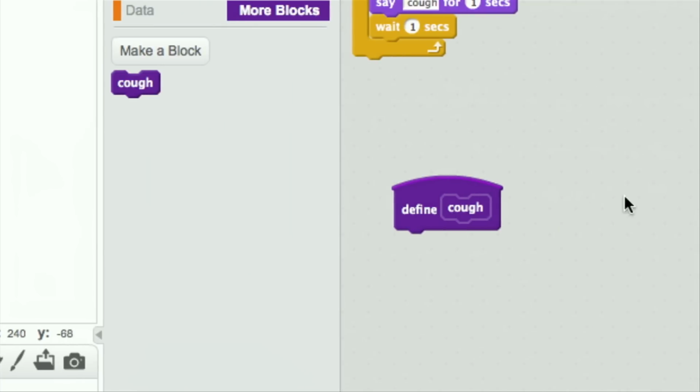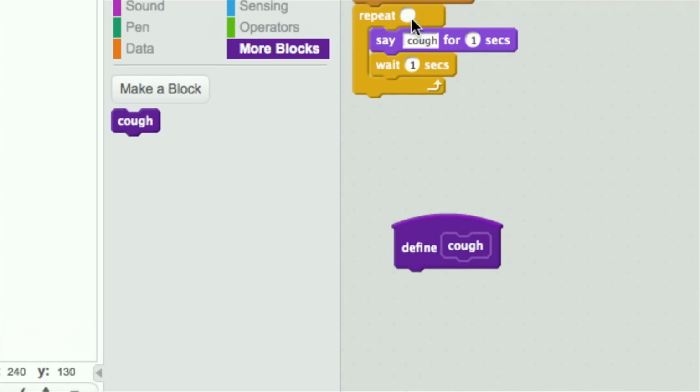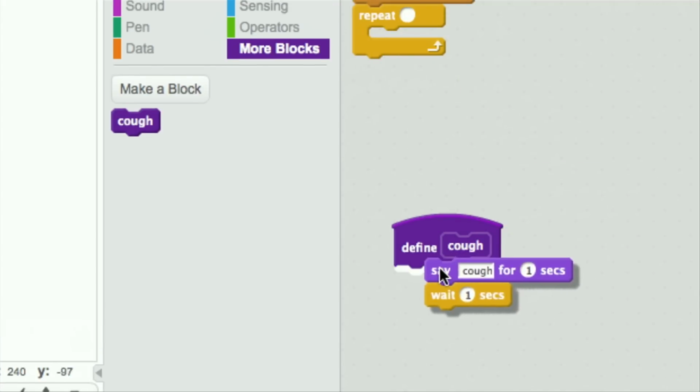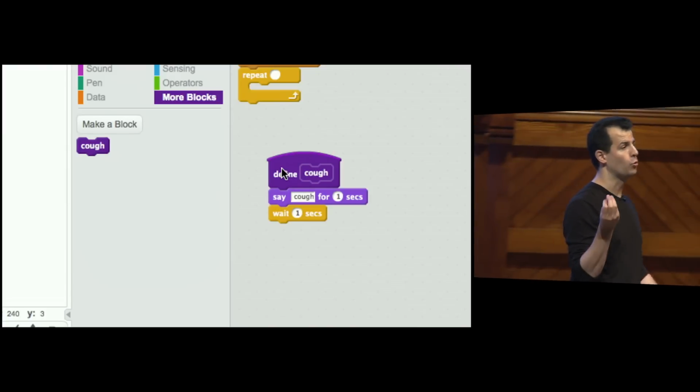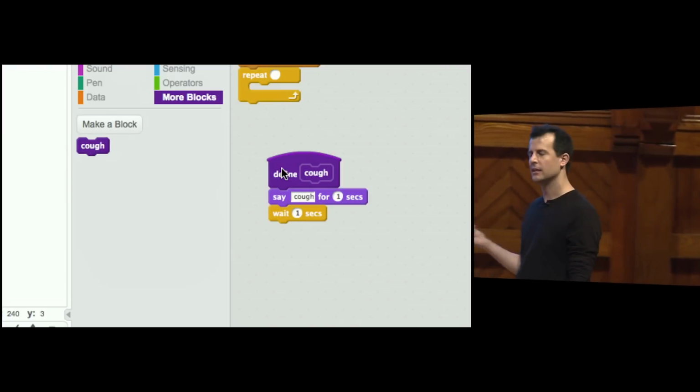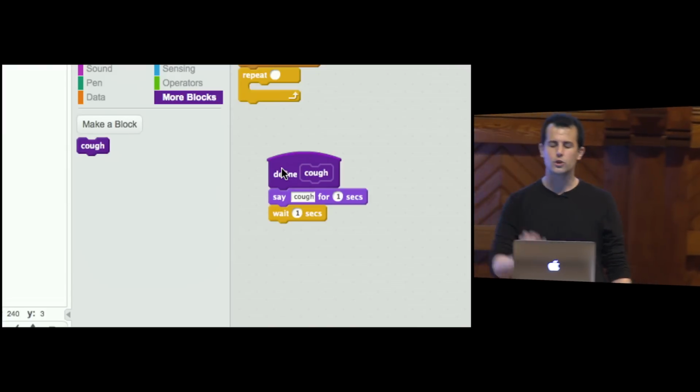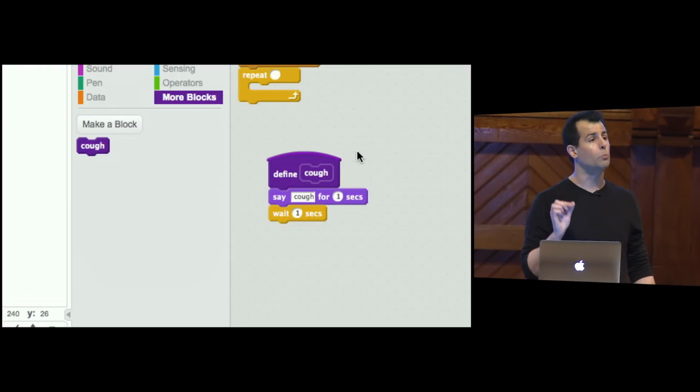And now notice I get a new starting piece that's curved on the top. And you know what I'm going to do with this? I'm going to just steal these blocks. I'm going to put them here. And now with these 3 pieces, I've implemented what I'm going to call a function or a procedure. Some of you might know it as a method. Slight differences among the words, but for now, let's just call this a function. This is just a new puzzle piece.